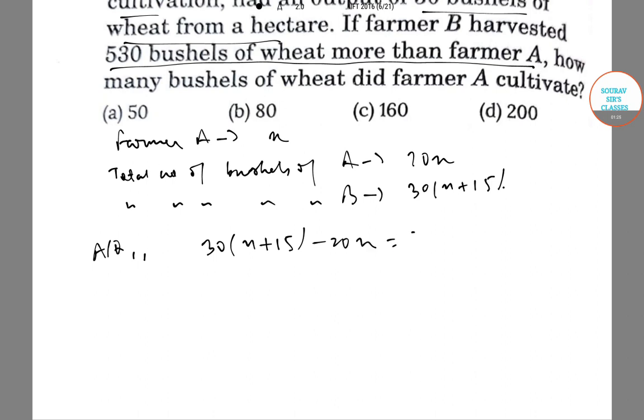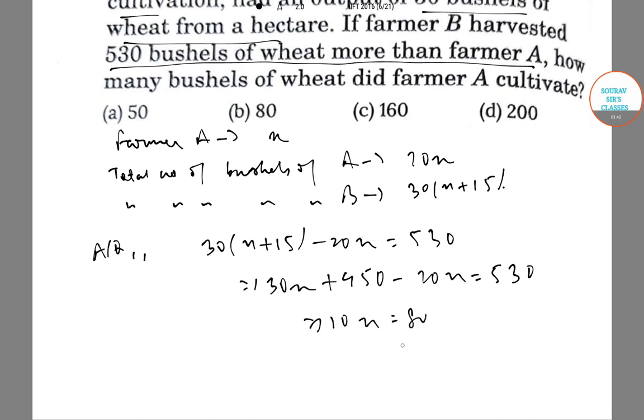minus 20x is equal to 530, or 30x plus 450 minus 20x is equal to 530, or 10x is equal to 80, and we get x to be equal to 8.